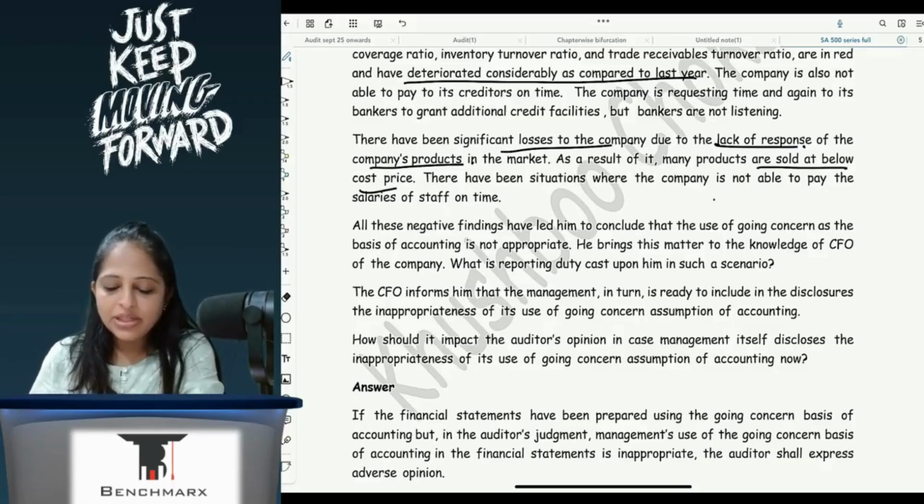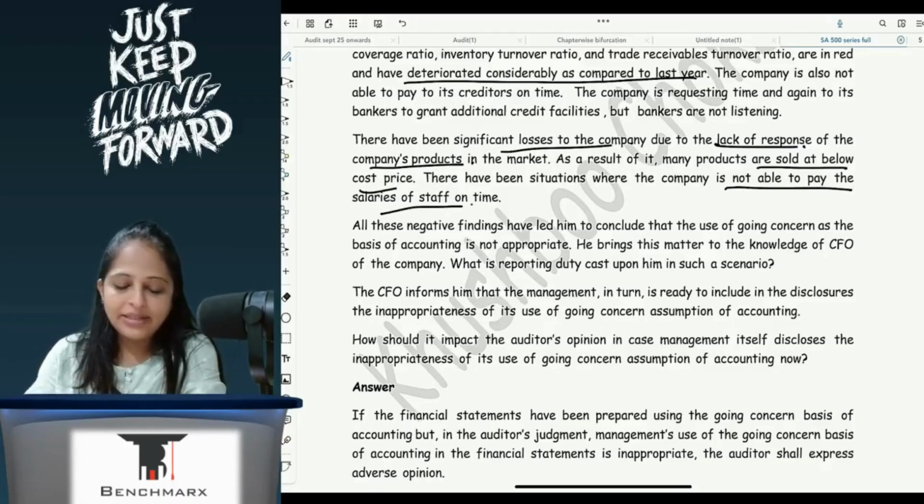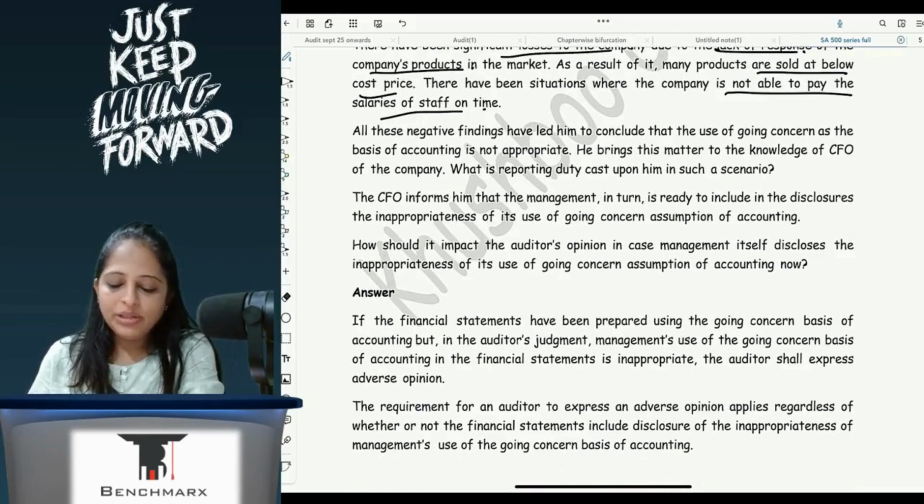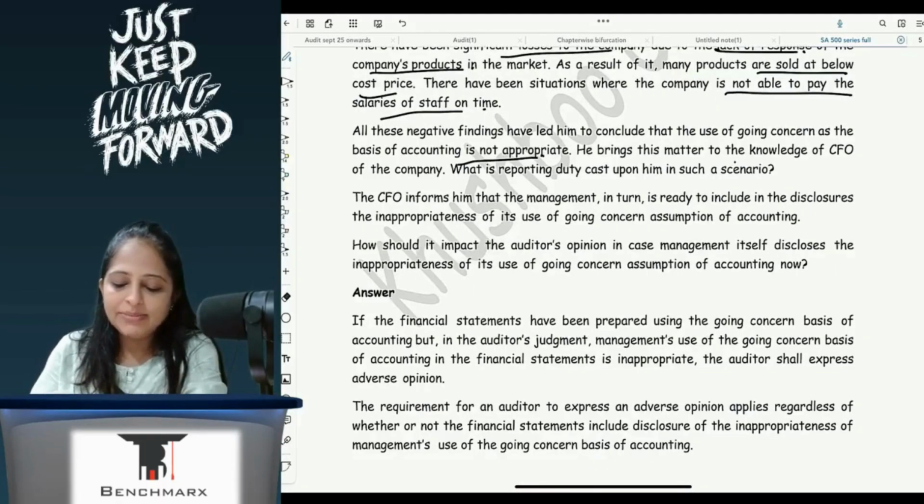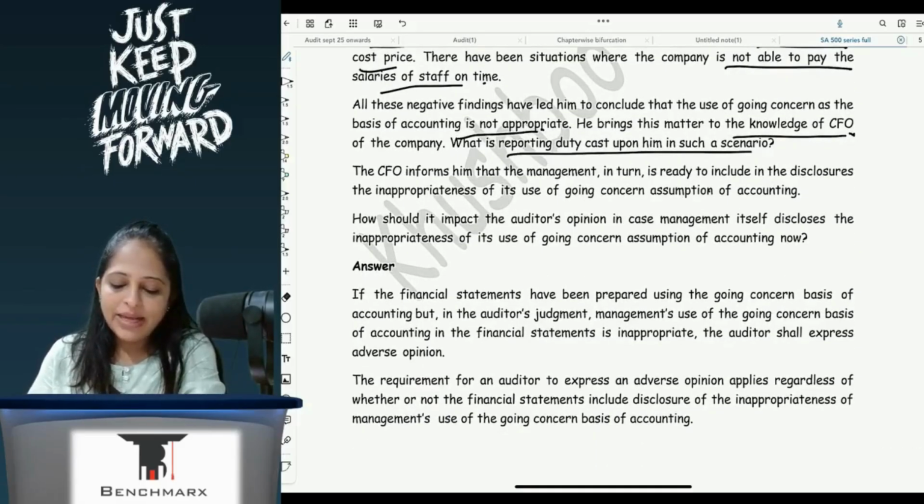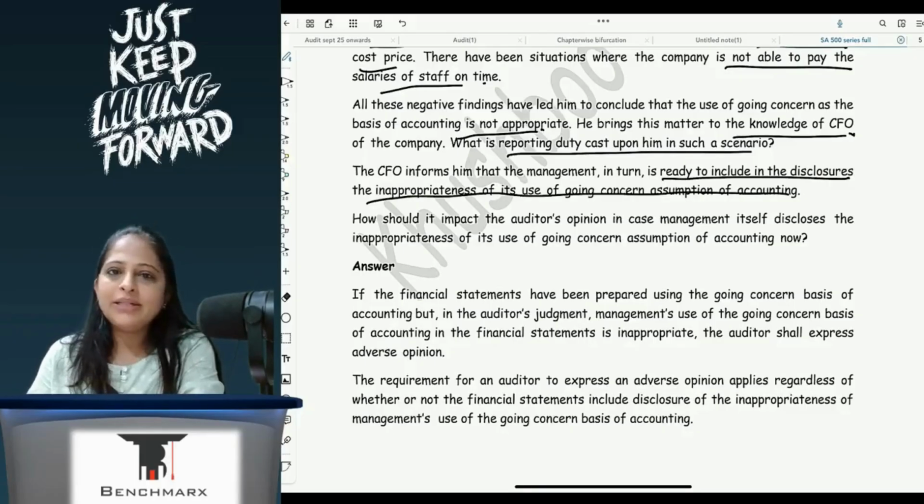There have been situations where the company is not able to pay the salaries of staff on time. All these negative findings have led him to conclude that the use of going concern is not appropriate. He brings this matter to the knowledge of the CFO. What is the reporting duty cast upon him in such a scenario? The CFO informs him that the management in turn is ready to include in the disclosure the inappropriateness. So management is ready to put it in the notes to accounts, correct?